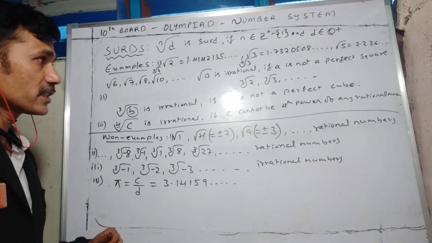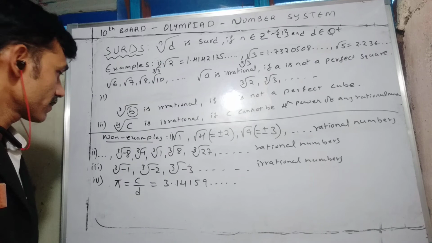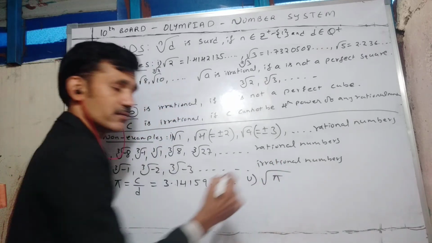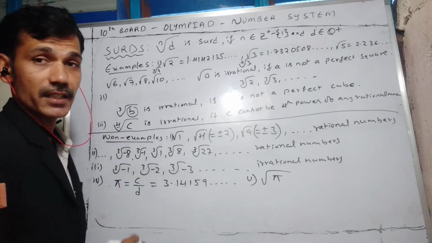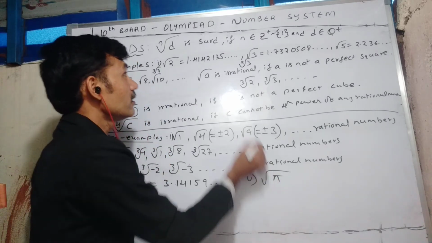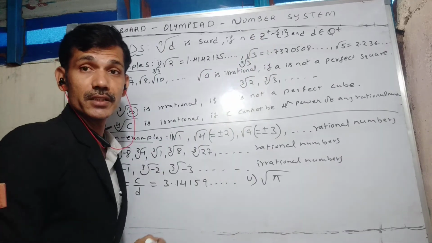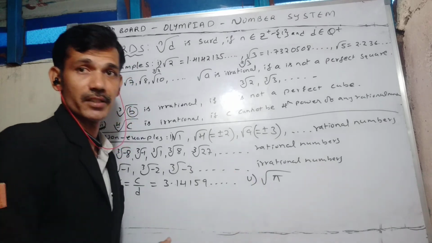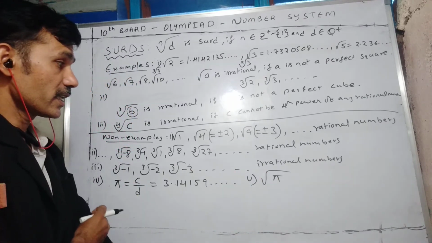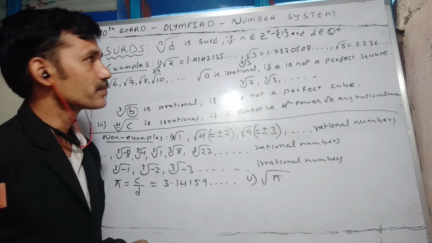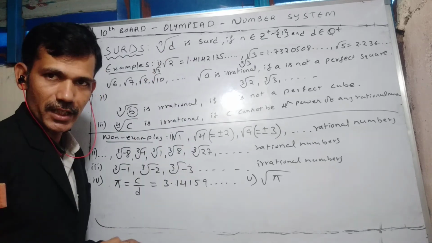Such irrational numbers cannot be taken as surds. The square root of pi also cannot be taken as a surd, because the radicand should be a positive rational number, and here we have an irrational number. So in simple terms, remember that the radicand should be a rational number.